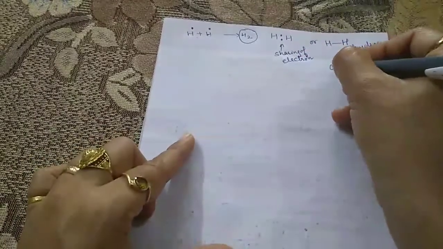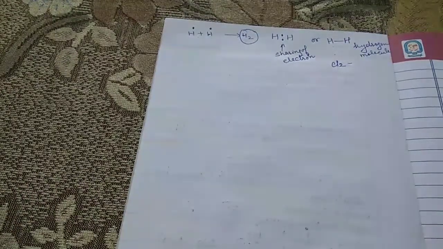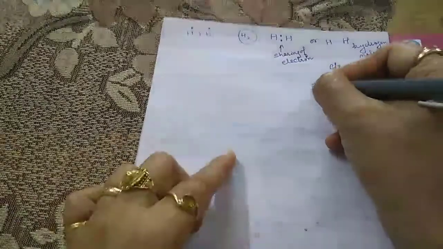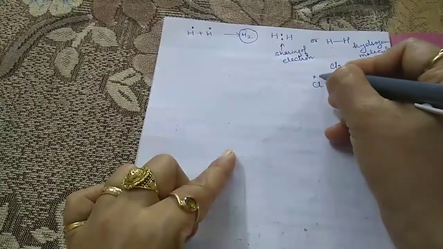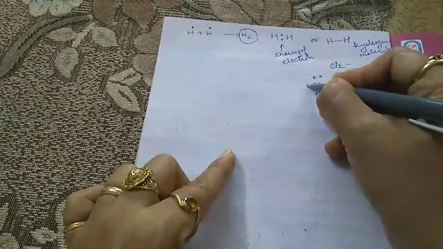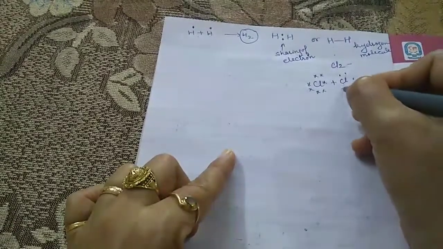Similarly, we can represent various examples like Cl2, because in chlorine we know that there are 7 electrons in the outermost orbit. So that is Cl and Cl. 7 electrons are present here, 1 2 3 4 5 6 7, and 1 2 3 4 5 6 7.